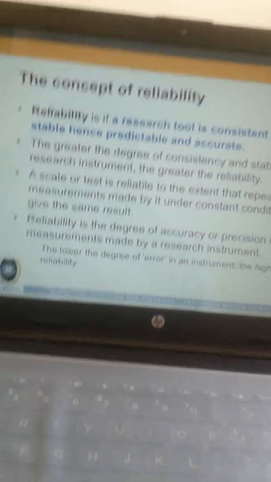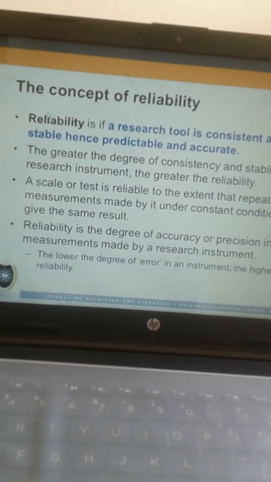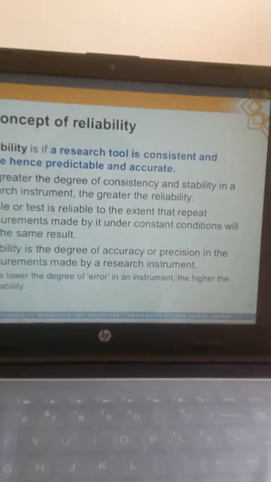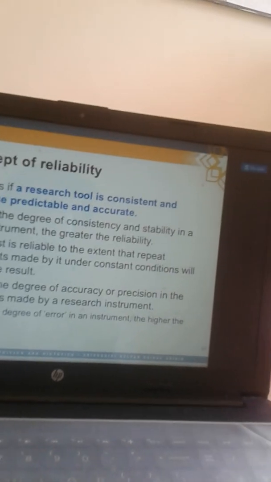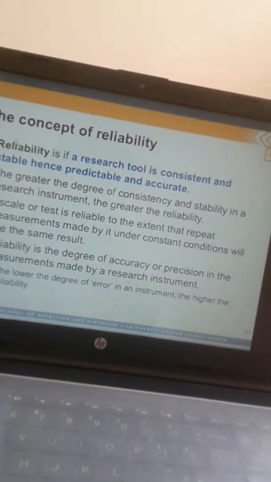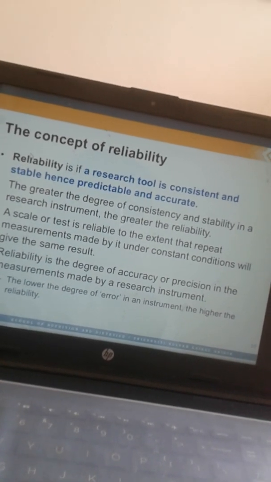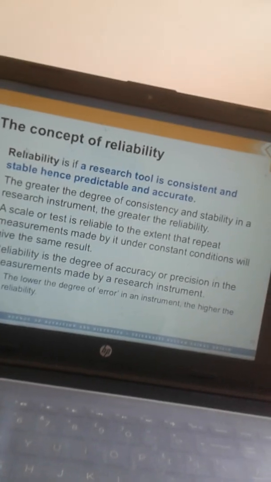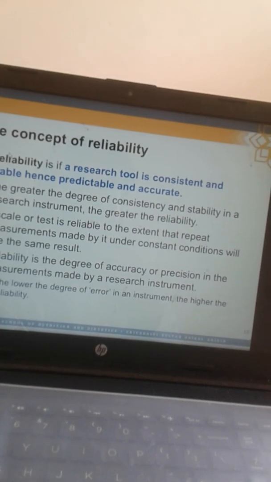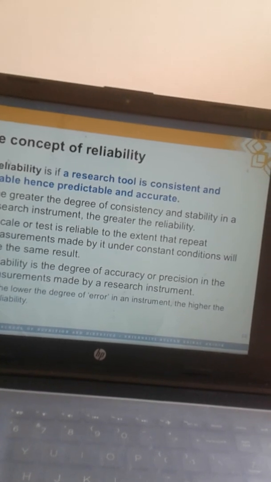For example, let us assume that you are trying to measure a person's or an individual's weight. That weighing machine should be very much reliable. It should show the same weight even after 20 minutes. Why? Because a person's weight cannot increase or decrease in 20 minutes, right? So after a point of time also, the weighing machine should show the same weight, correct? So that is the reason reliability of an instrument is very much important.